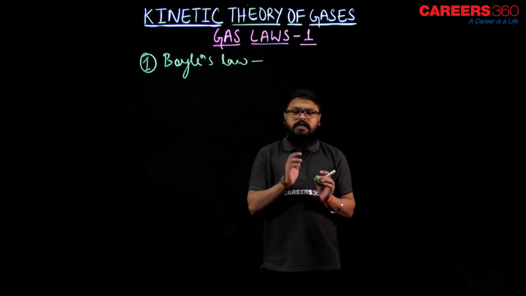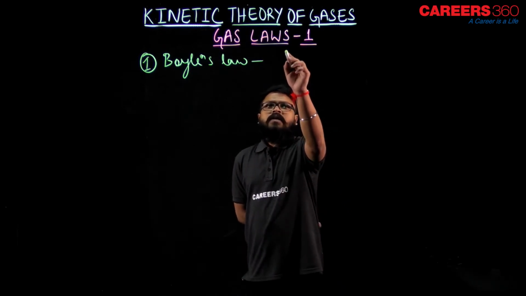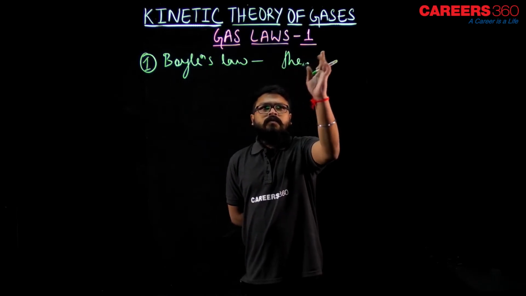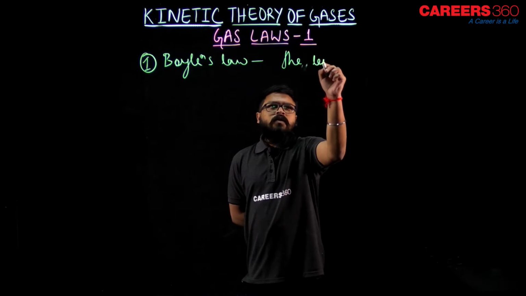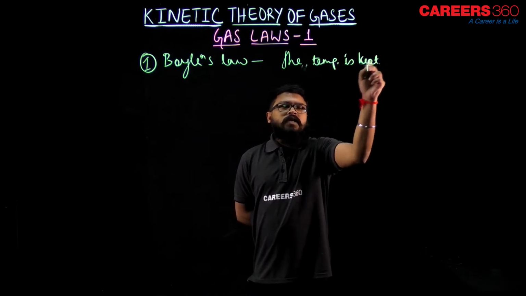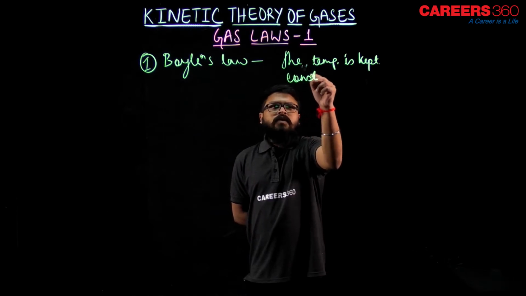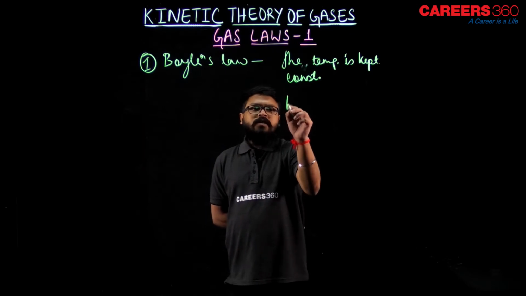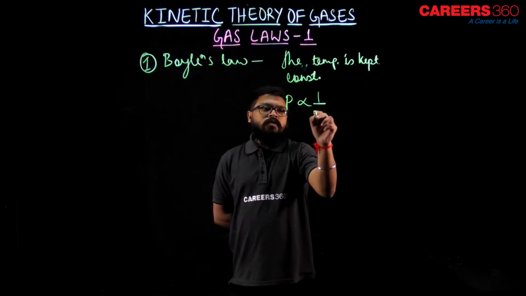Because the temperature is kept constant. So if the temperature is constant, the pressure would be inversely proportional to volume.